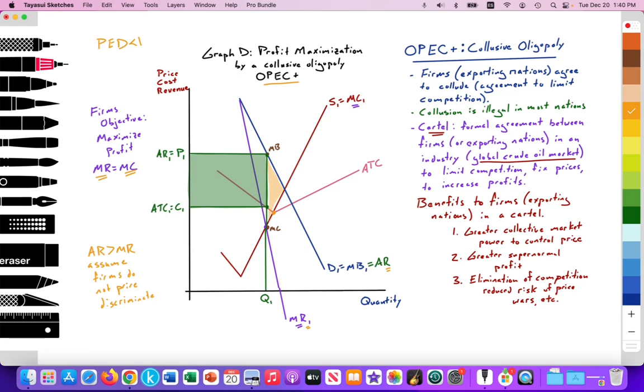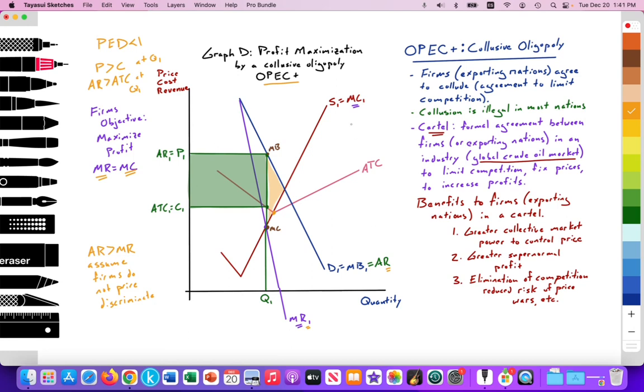And we see that at quantity 1, average total costs is at C1, which is our ATC curve. Since price is greater than costs of production at Q1, or since AR, average revenue, is greater than the average total costs at Q1, the firm is generating supernormal profit, which can be seen by the shaded green boxed area.